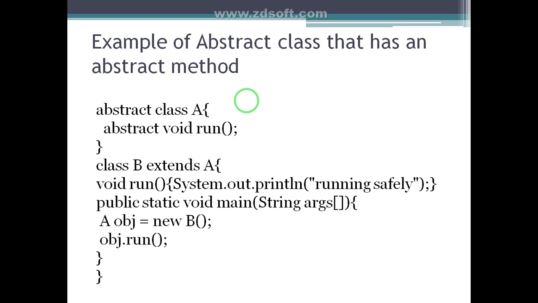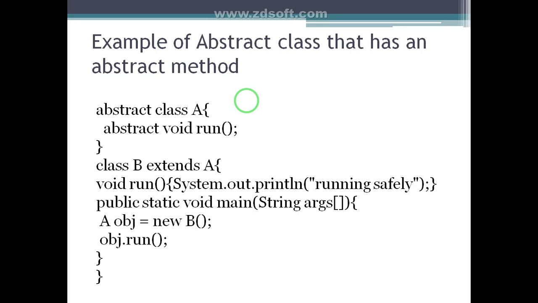Here is abstract class A, and it contains an abstract method called abstract void run, and class B extends class A, meaning class B is the subclass of class A, which is the abstract class. Then the abstract method must be defined in the subclass. So void run is defined in subclass B. We have given the simple statement System.out.println running safely.